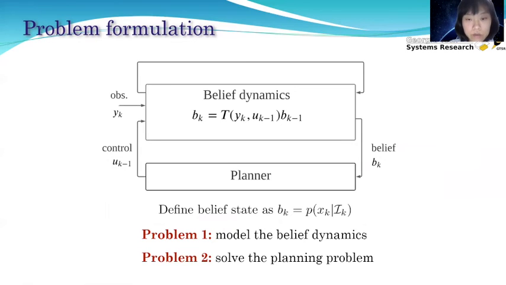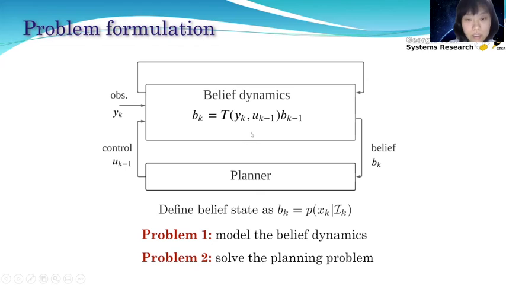And the general way to solve a POMDP problem is to define the belief state as the posterior distribution of the system, conditioning on all the historical information of the system. And then we can consider the belief dynamics, which is the propagation of the posterior distribution, and consider this as the system dynamics. Then given the belief dynamics, we can design a planner to solve the planning problem.